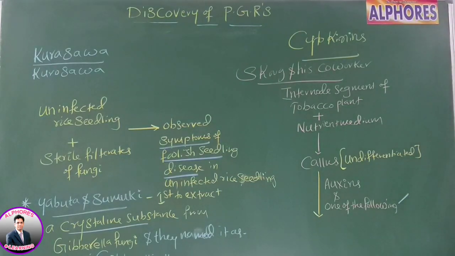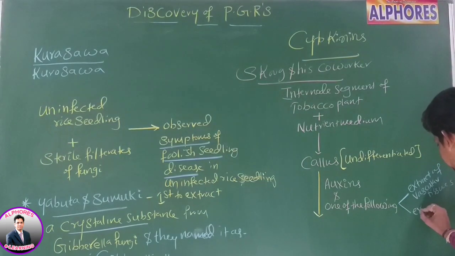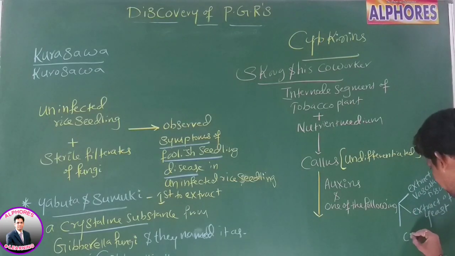Number 1, extract of vascular tissues, or number 2, extract of yeast, or simply yeast extract. Number 3, coconut milk. Coconut milk means endosperm. Or DNA.